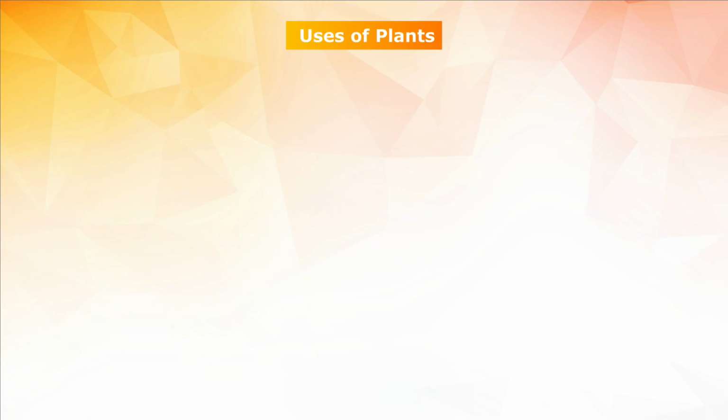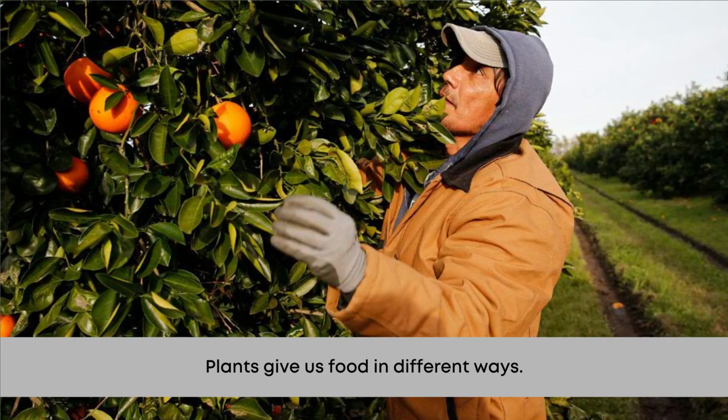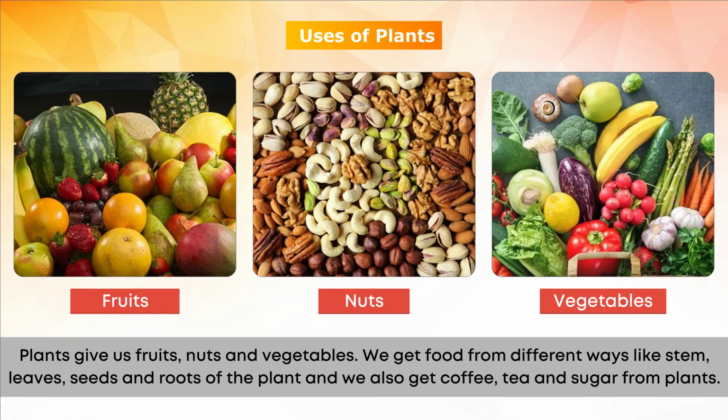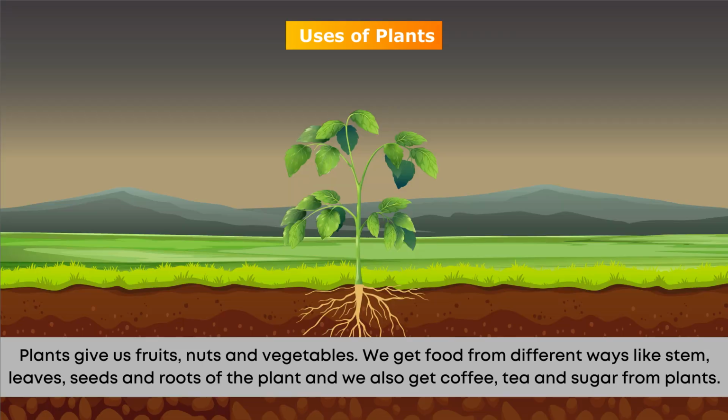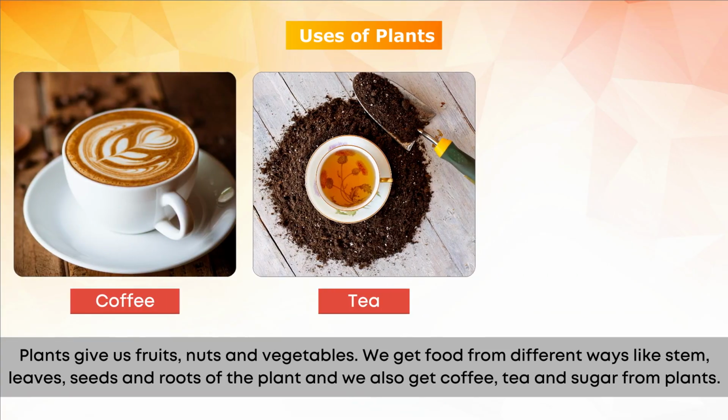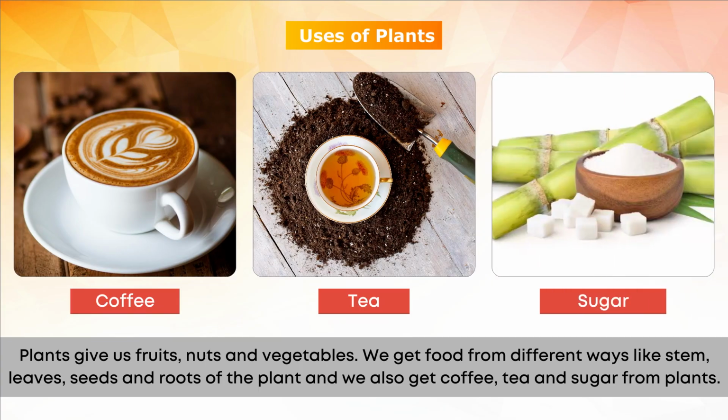Uses of plants. Plants give us food in different ways. Plants give us fruits, nuts, and vegetables. We get food from different parts like stem, leaves, seeds, and roots of the plant, and we also get coffee, tea, and sugar from plants.